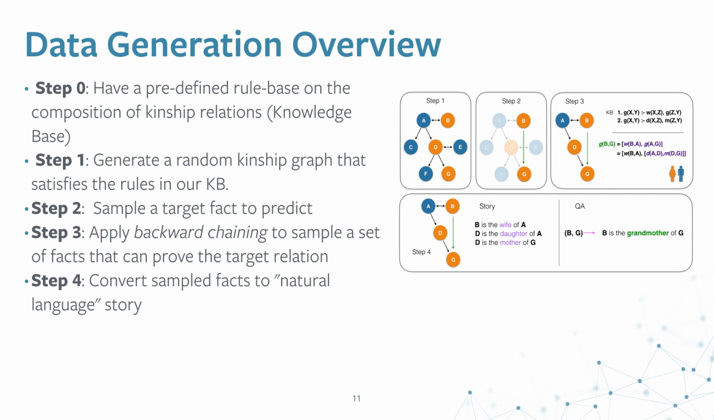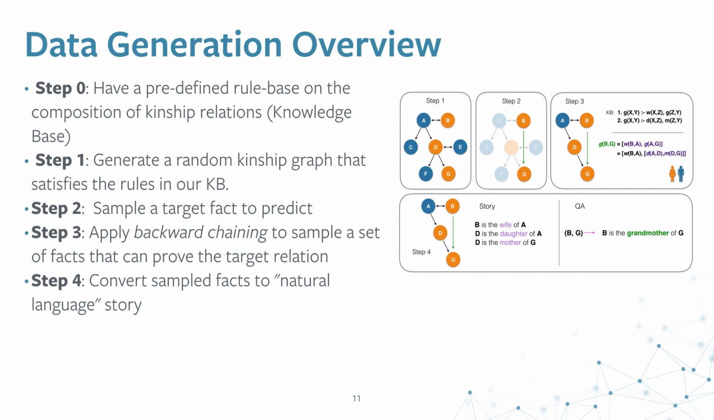So let us first look at the data generation overview. We have a predefined rule base of compositions of kinship relations, such as son of son gives us grandson, and sibling of a sibling is a sibling. This set of rules is a very small, handcrafted set. We have deliberately kept it small because we didn't want to introduce ambiguities that would confuse our human raters.